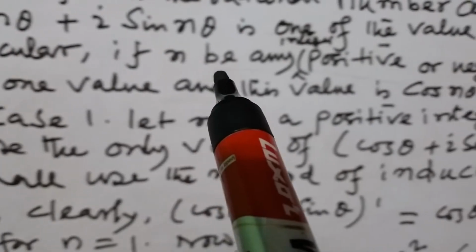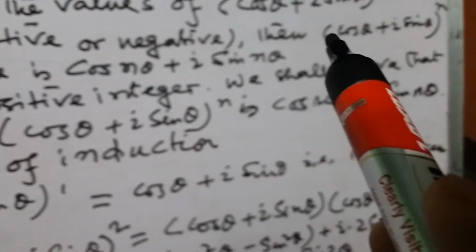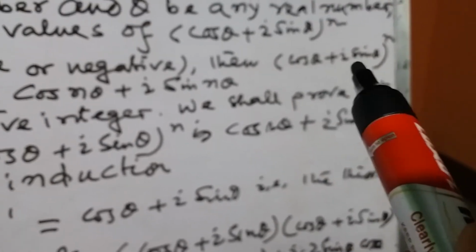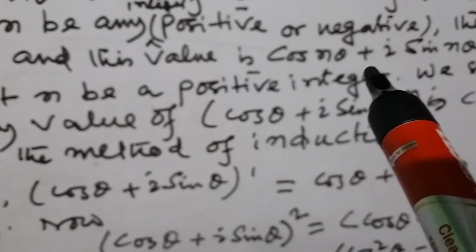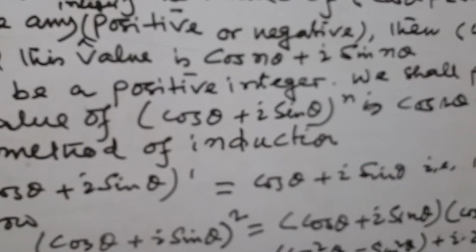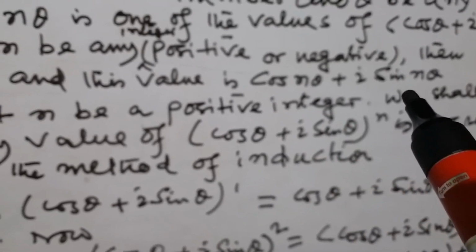In particular, if n be any integer, positive or negative, then (cos theta plus i sin theta) to the power n has only one value. This value is cos n theta plus i sin n theta.